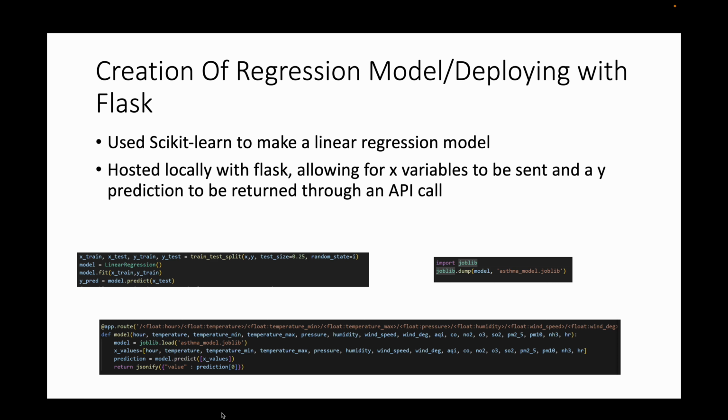We use a scikit-learn model to make a linear regression. And we also hosted it locally with Flask, allowing for X variables to be sent and make Y predictions through an API call. We also had to make a joblib file and then pass it into the Flask function, and then use that to call the predictions based on URL parameters.